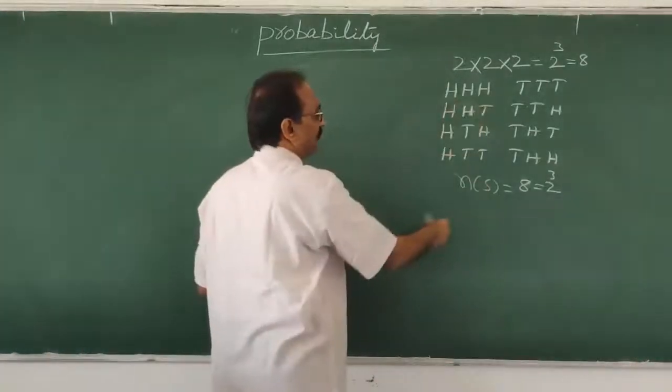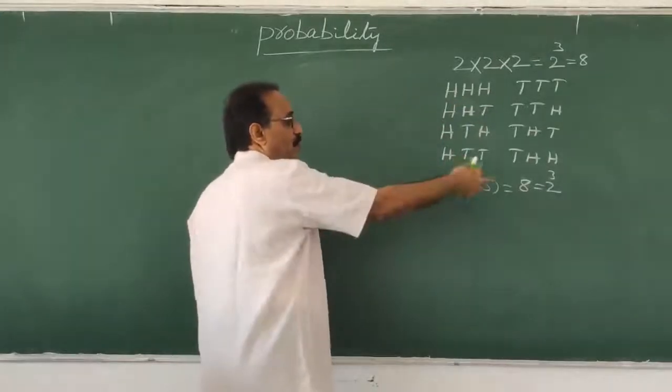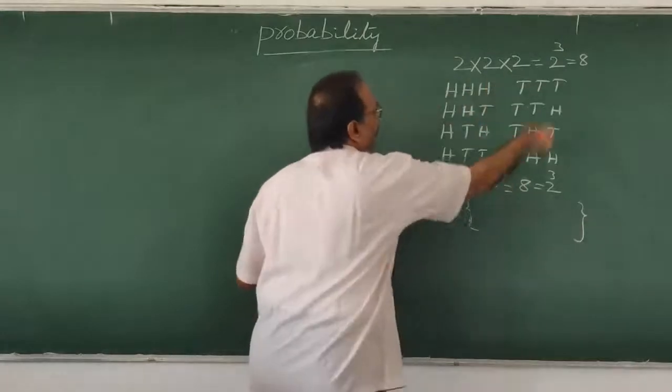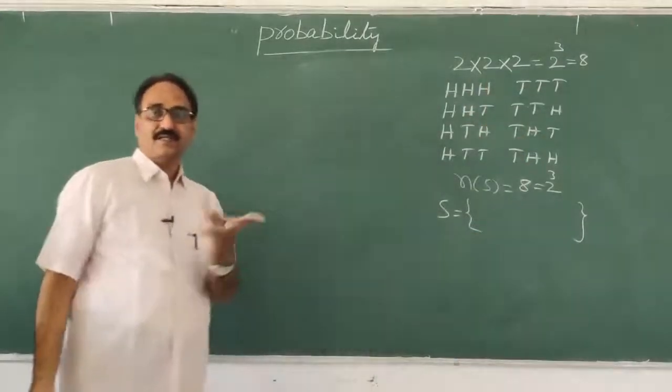Everything represented in a line, yes, is equal to the sample space. The set of all outcomes will come here. That is called the sample space.